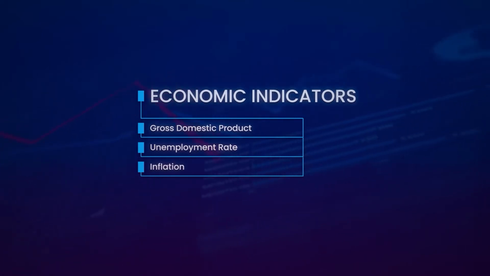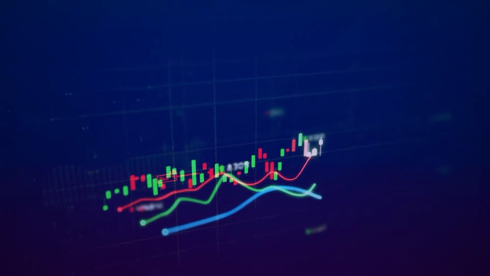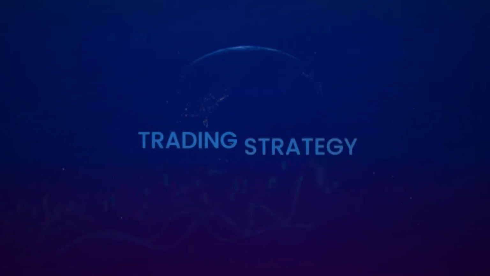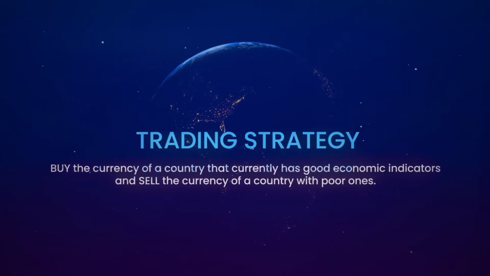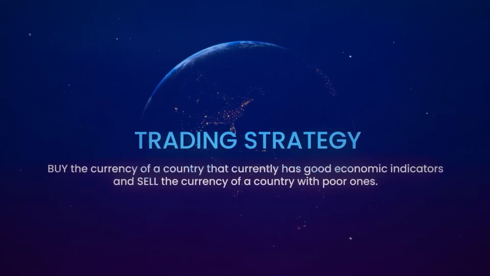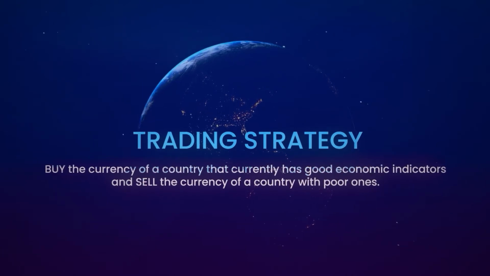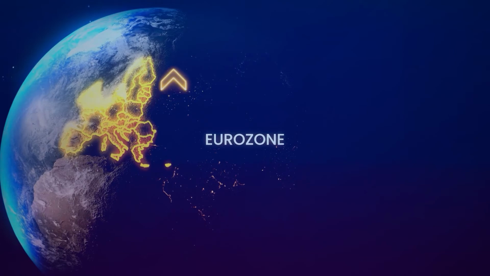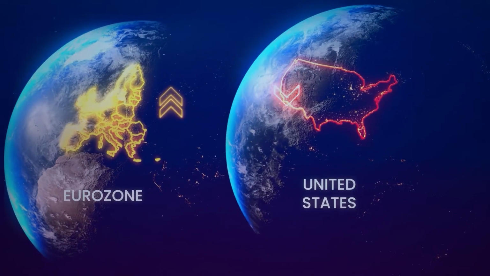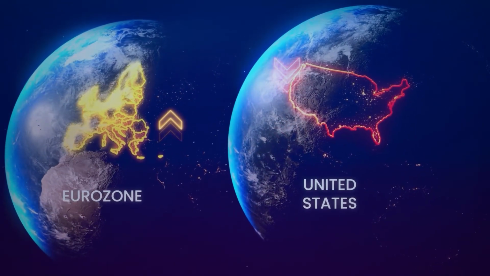On a macro level, traders usually look at economic indicators such as the gross domestic product, unemployment rates, or inflation to determine if the state of a country's economy is in good or bad shape. A possible long-term trading strategy here is, for example, to buy the currency of a country that currently has good economic indicators and sell the currency of a country with poor ones. If you, for example, think that the economy of the Eurozone will perform better than the economy of the United States, you could buy euros for United States dollars.